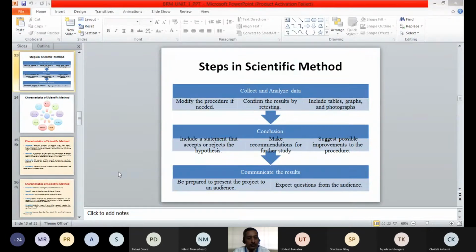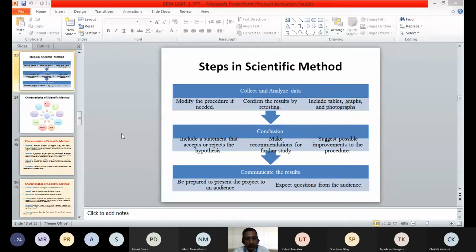Whether those assumptions are true or not can be tested through hypothesis testing, or by conducting that experiment. And in the conclusion, we will include a statement that says whether we accept or reject the hypothesis. Whatever hypothesis or assumption we have made, whether it is accepted, whether it is true or false, that can be stated in your conclusion.